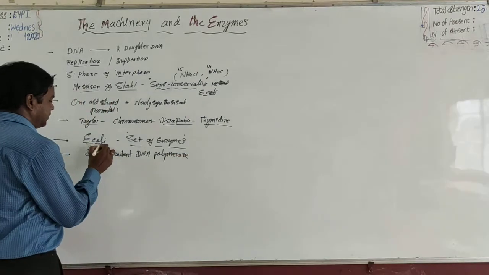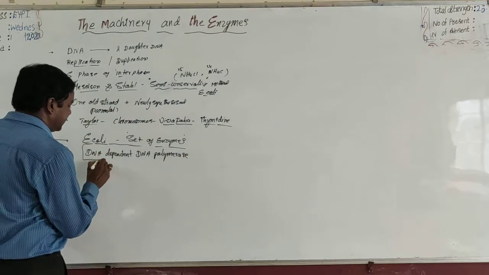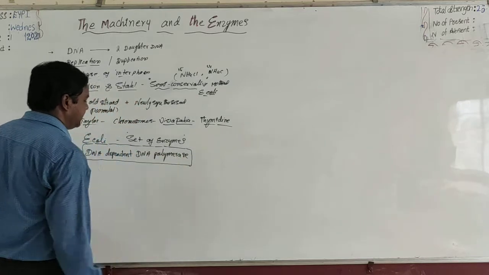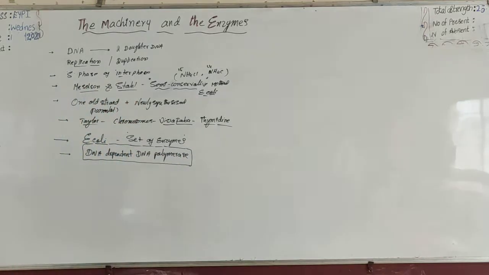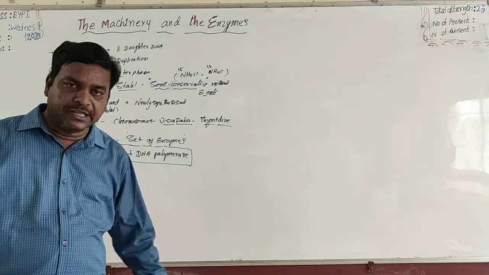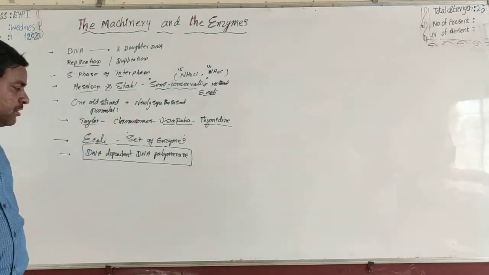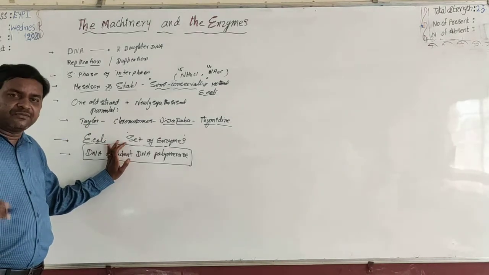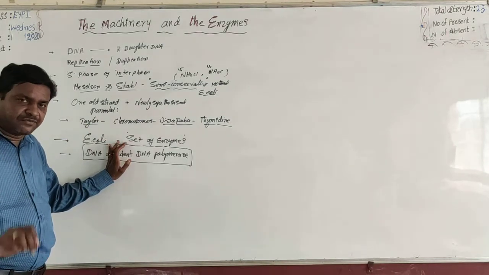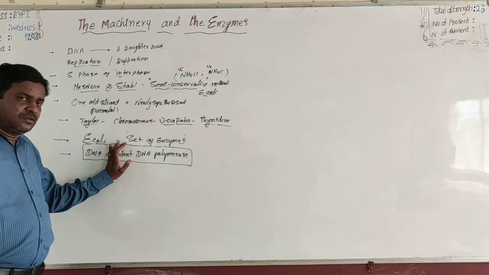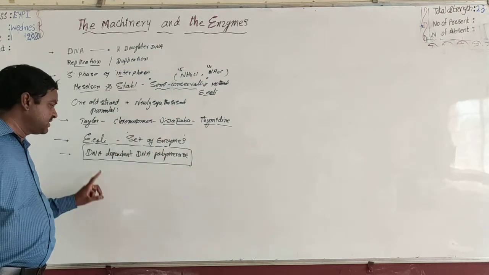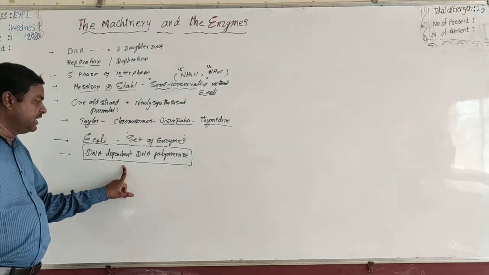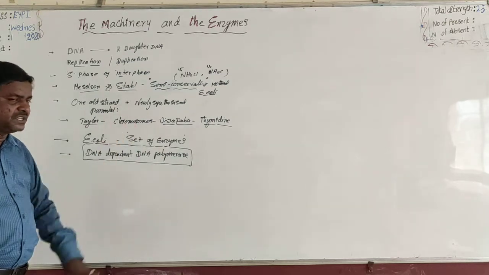This is the responsible enzyme for the replication of DNA from one parent DNA to two daughter DNA molecules. In E. coli prokaryotic cells, replication is under the control of a set of enzymes, and the most important and dominant enzyme is DNA dependent DNA polymerase.